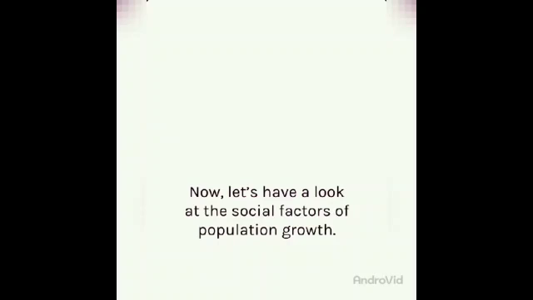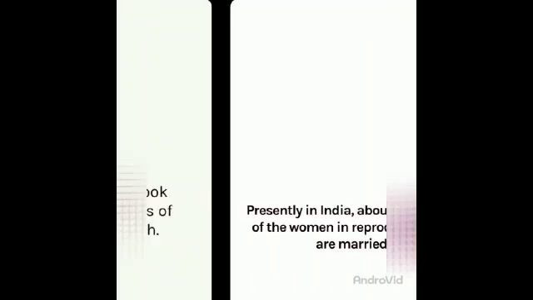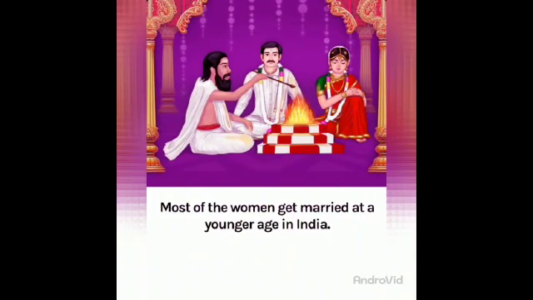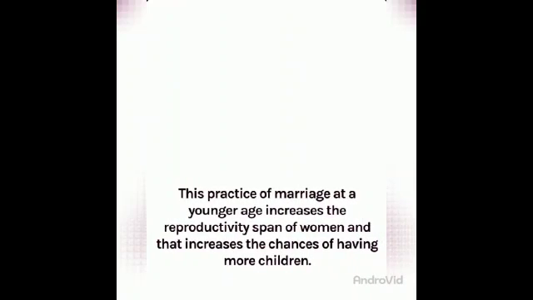Now let's have a look at the social factors of population growth. Presently in India, about 76% of the women in reproductive age are married. Most of the women get married at a younger age in India. Do you agree with this point? This practice of marriage at a younger age increases the reproductive span of women and that increases the chances of having more children.